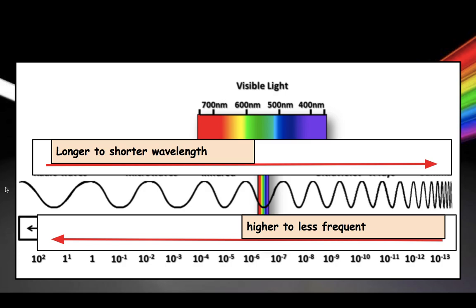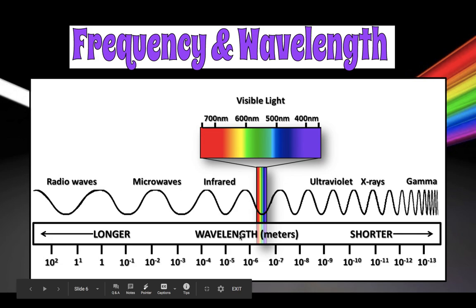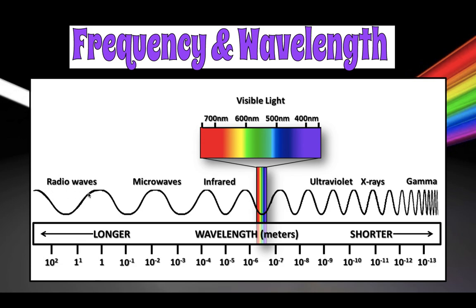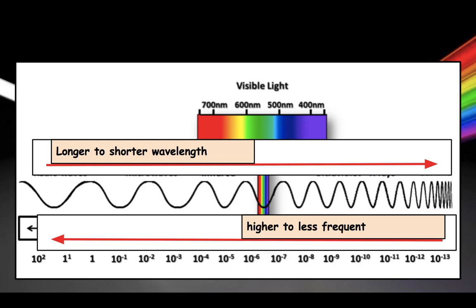So it doesn't matter, I'm going to go back. It doesn't matter if this chart is flipped, so gamma rays are over here and radio waves are over here, or if radio waves are up top here and gamma are on the bottom here. You just need to look at it and see which waves have the longest wavelength, which have the shortest wavelength. And it's always going to be gamma with the shortest and radio waves with the longest. And which ones have the higher frequency and which ones have the lower frequency. And again, it's always going to be the same. Gamma has the highest, radio has the lowest.